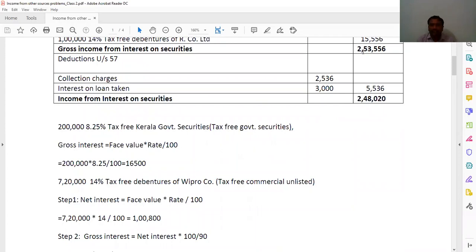Then 2,53,556 minus 5536, you are getting here income from interest on securities is 2,48,020. So this is the third sum. Now look at the fourth one.